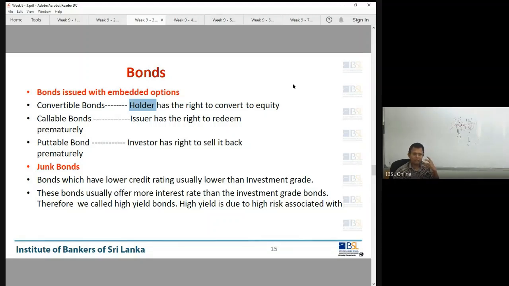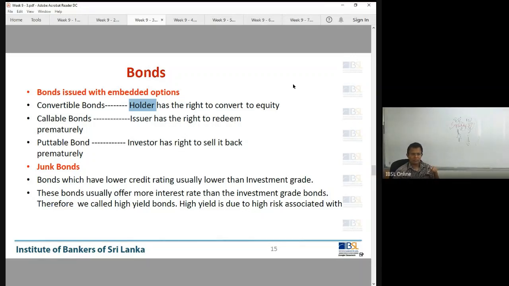Now see the two words, convertible debentures or convertible bonds, and callable debentures or callable bonds. Only in the latter do we have this callable option. But when you put in a callable option, you have to pay a significantly higher yield. If it is 10%, you may have to pay at least 20%. The investor is in trouble because the issuer can call the option, so your cash flows are not certain. So then you have to pay more. The issuer has to pay more to attract investors. Puttable bond is basically another word just to keep in mind.